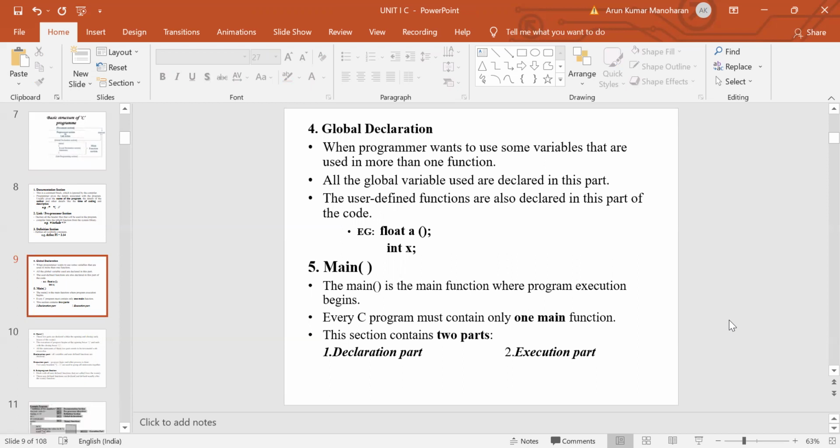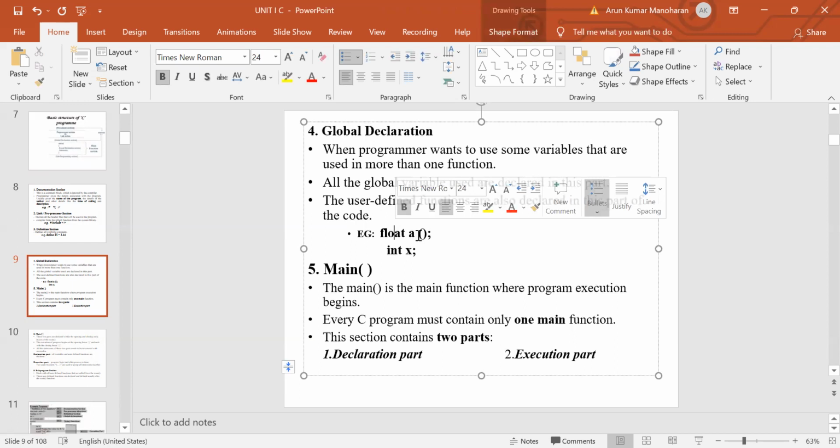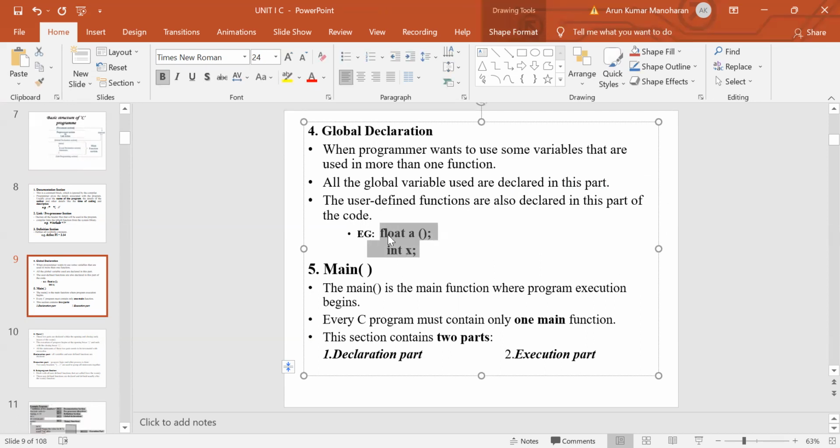In the main function, we will discuss the local declaration. Global declaration means variables that are declared outside the main function. Once a variable is declared globally, it can be accessed throughout the program. See, this is the example: float is a data type and a is a function, and int is a data type and x is a variable. These two declarations are done outside the main function, so this is known as the global declaration section.